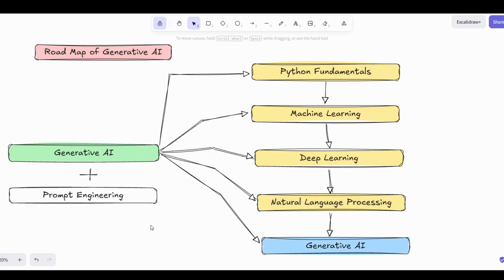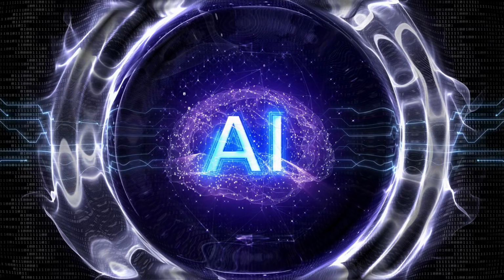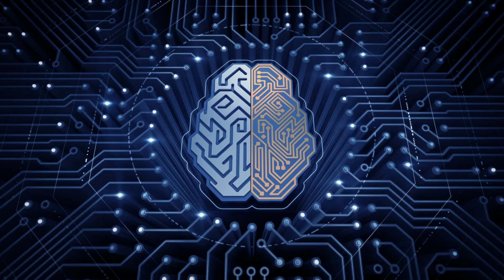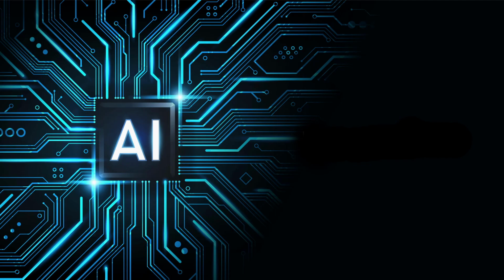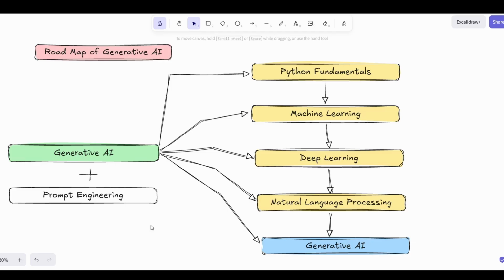Finally, we will learn about generative AI. In generative AI, we will learn all the topics related to generative AI, and we will build AI applications like AI assistants, Q&A systems, AI content generators. These are our roadmaps and goals. Don't worry about all the topics. I will explain each and every topic carefully so you can understand them clearly.